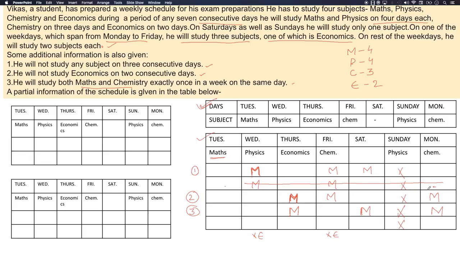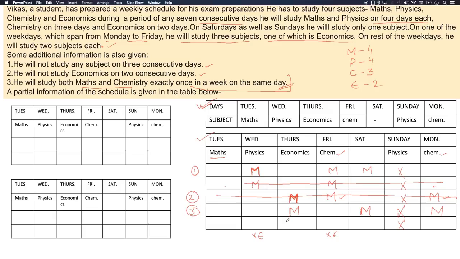Why? If you observe, in the second combination we have chemistry and maths, and very clearly in the third point it's written that he'll study maths and chemistry exactly once in a week. So this second possibility is also removed.